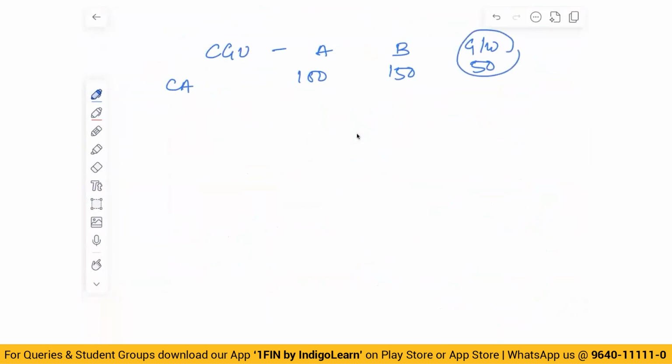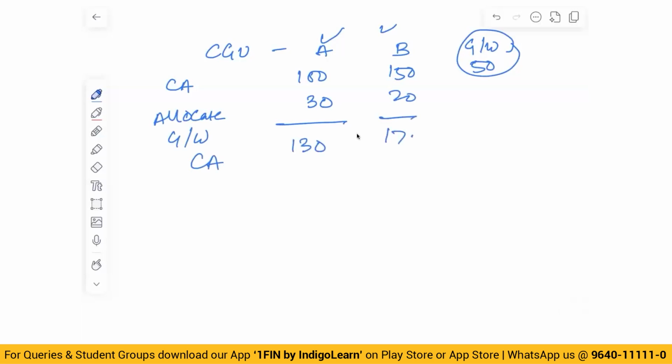I can allocate goodwill to A and B. So what will I do? Allocate goodwill, on some basis. Let us say they have allocated on the basis of 30 and 20. Now my carrying amount will become 130 and 170.